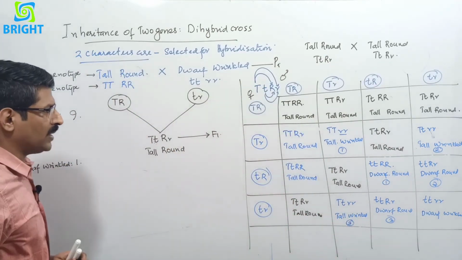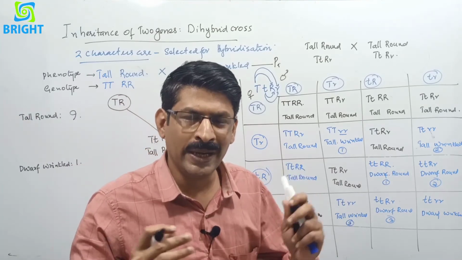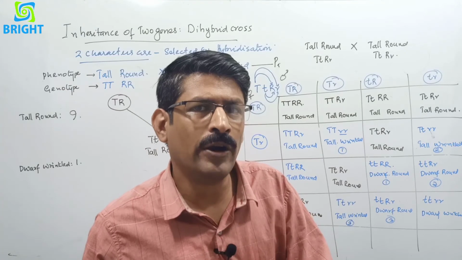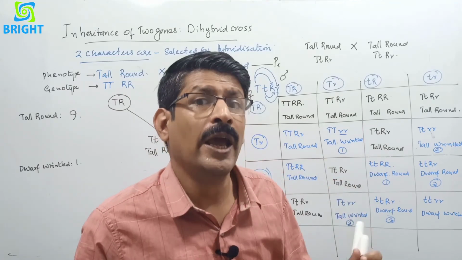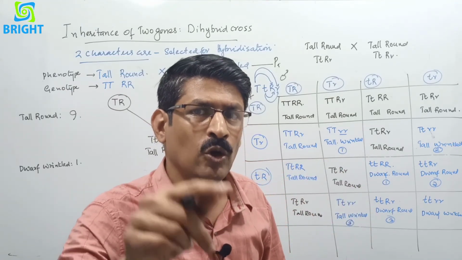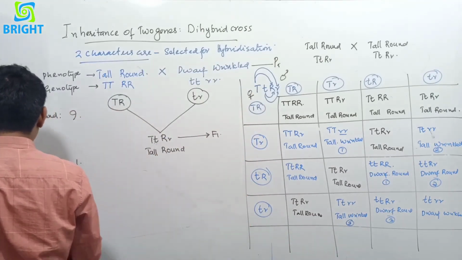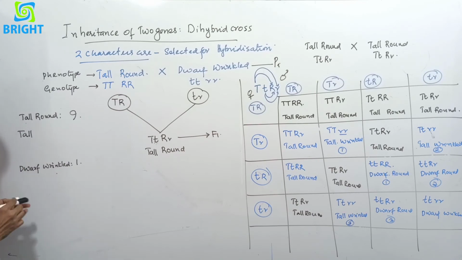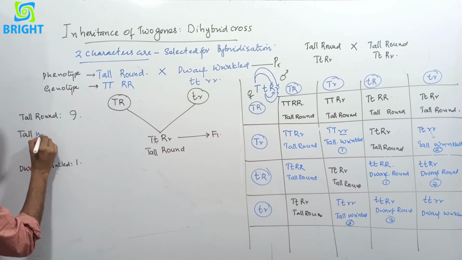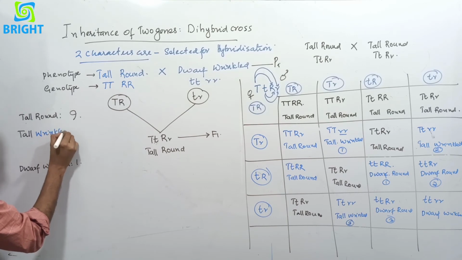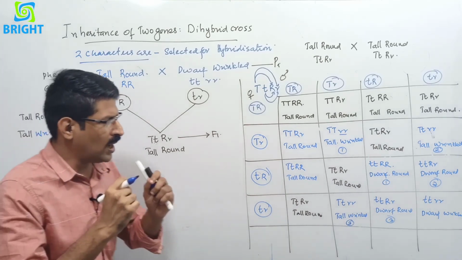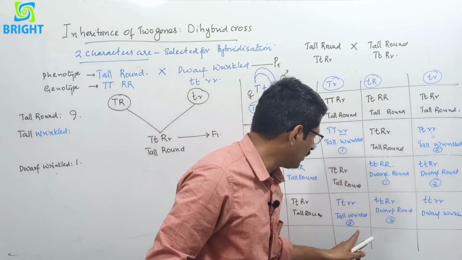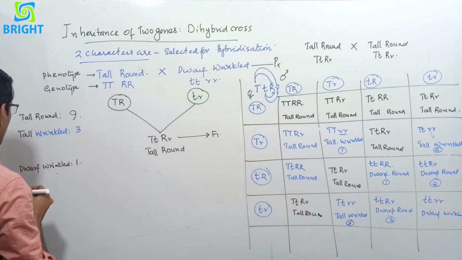And these are the parental characters, but here, according to Mendel's experiment, we got a deviation from the parental character, a new combination of characters we have got, that is due to independent assortment, and here we got tall plant with wrinkled seed. Tall is the dominant one, but wrinkled is the recessive character. They are coming together, and 1, 2 and 3. We got 3.